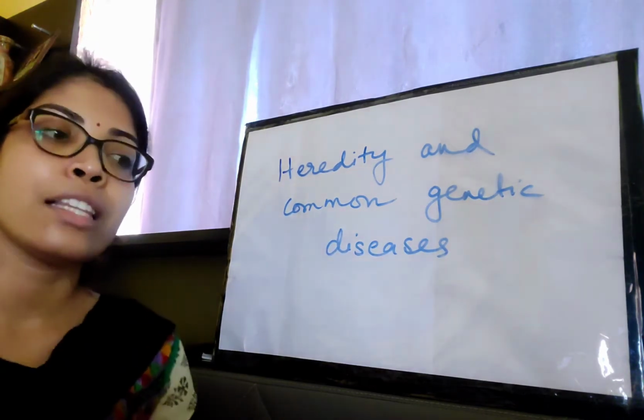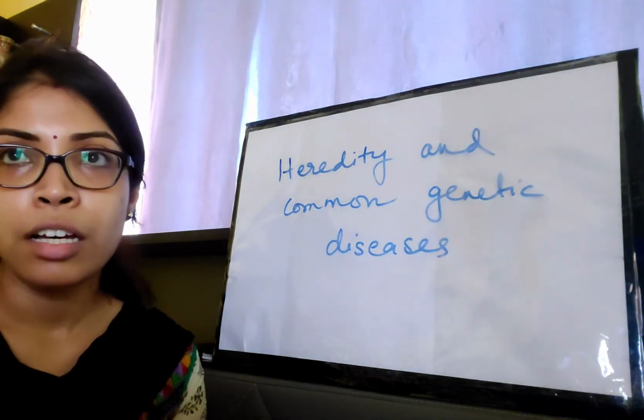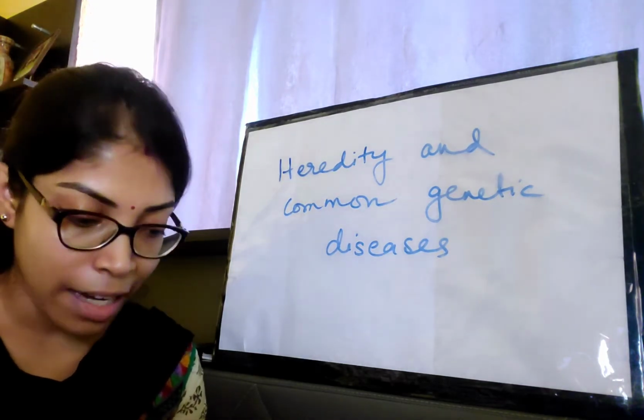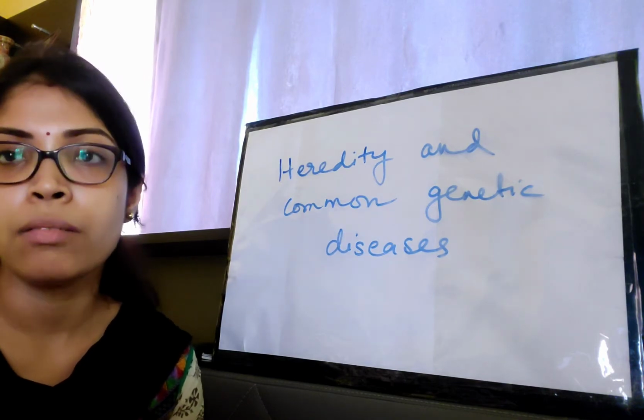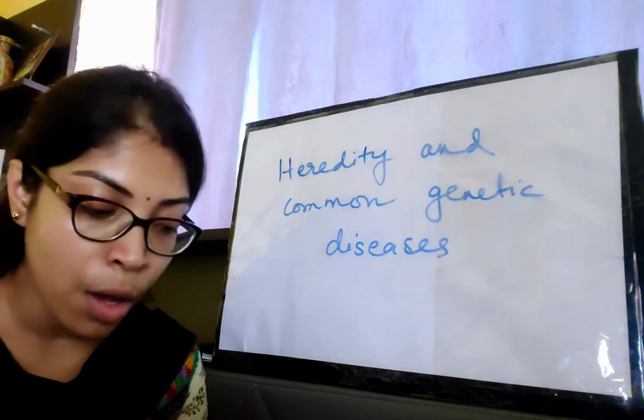This is nothing but heredity, because we have got their genes, and that is why this type of resemblance is found in the offsprings with their parents.